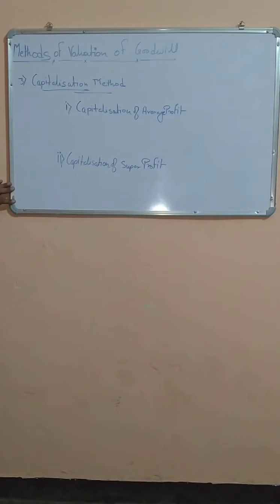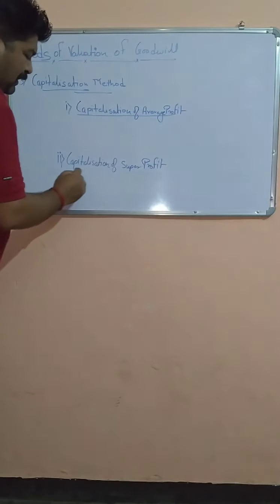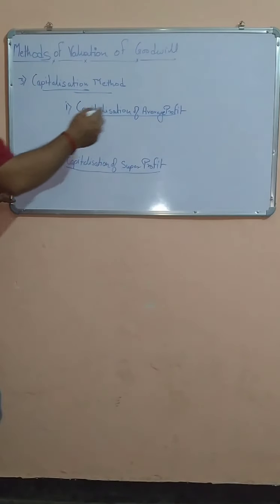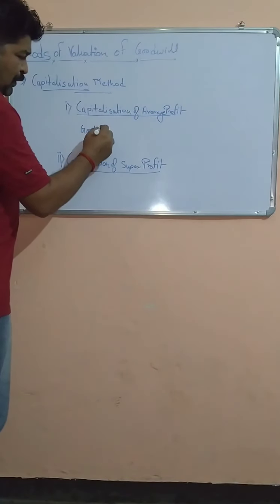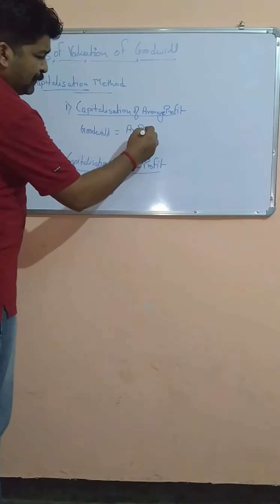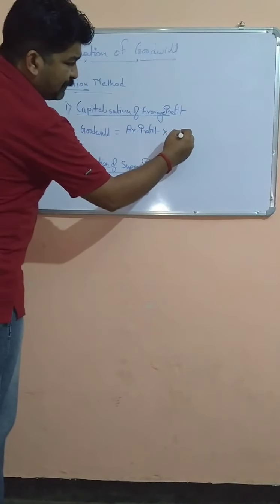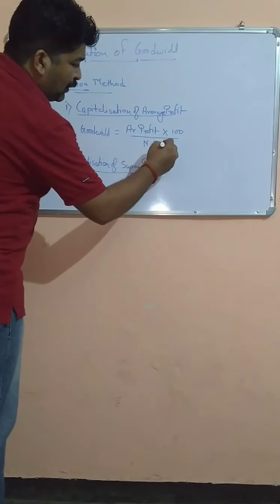The third method of valuation of goodwill is capitalization method. Here there are two methods under this: capitalization of average profit and capitalization of super profit. The formula for goodwill under the capitalization of average profit method is: goodwill equals average profit multiplied by 100 divided by normal rate of return.